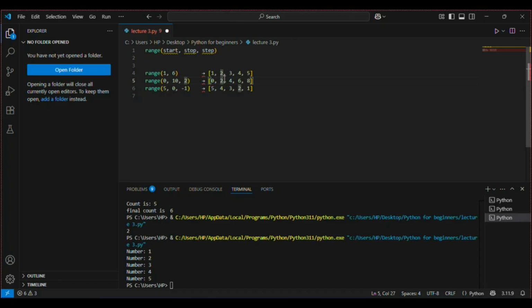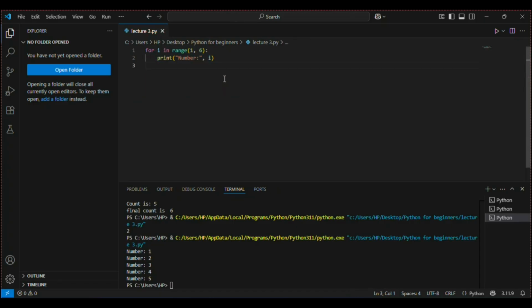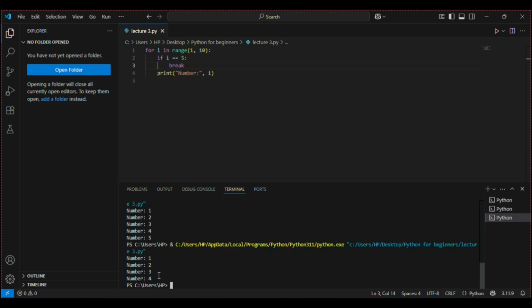Let's go back to the code we used previously. Now there are many things we can do within this for loop. For example, we can use the break statement. Let's say we have 10 here, and we say if i is equal to 5, then break. What it will do is stop the loop immediately when this condition is met. So let's run this code, and it ran till 4 and then it stopped.